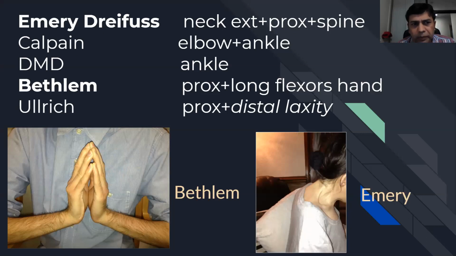But one of the most typical is actually Ullrich. They have proximal contractures and distal laxity. If you see somebody with a proximal contracture and distal laxity, or maybe long flexor contractures, it clearly means you're dealing with a collagen 6 myopathy. So these are very, very typical points. Contracture must always be sought for in all patients of myopathies, irrespective of their phenotype. It's a penny dropping, pathognomonic sign. Fine. So let's go ahead.